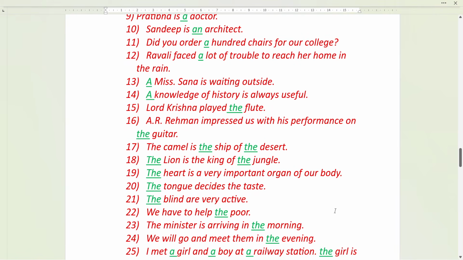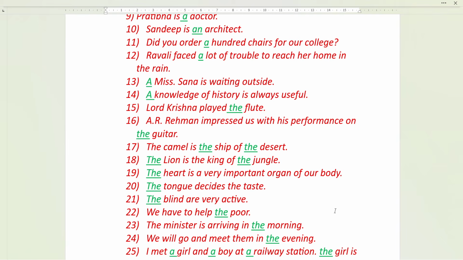Miss Sana is waiting outside. Why here we are using a? Miss Sana is a strange woman, but her name we know. So it is to tell that there is a strange lady with the name Miss Sana and she is waiting outside. Whomever it is, she is concerned, you can go and meet. Okay. So she is strange to all the others. Maybe she is familiar to only one person. So we use a Miss Sana.